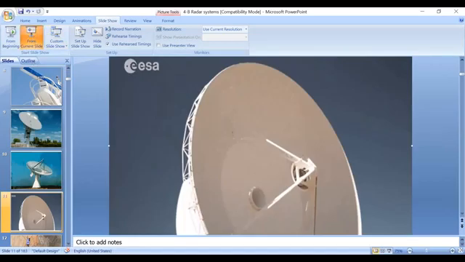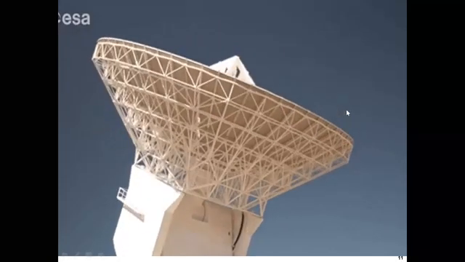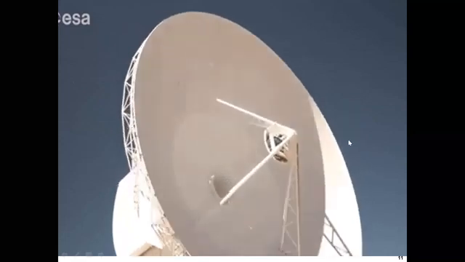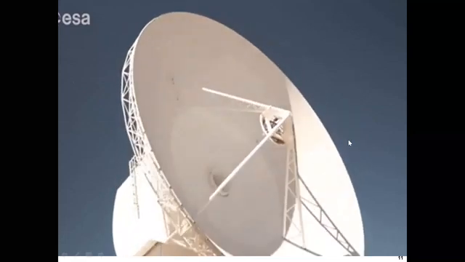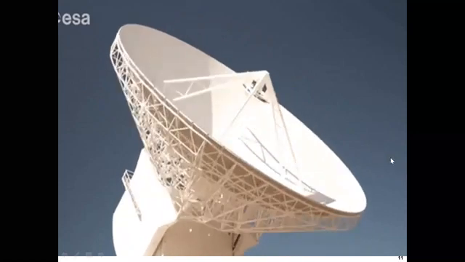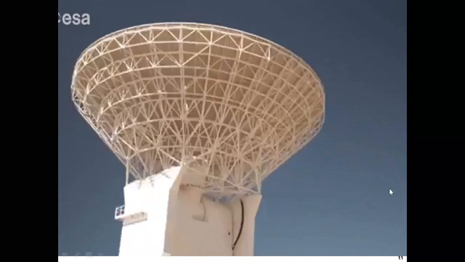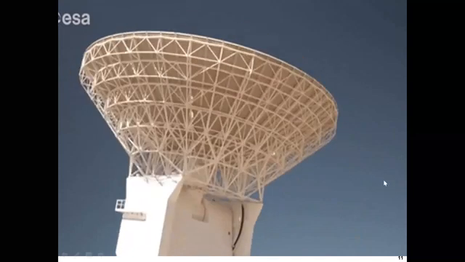See this one. This is a NASA TV related antenna system, a radar system. It shows how it captures signals from free space and how it transmits signals towards free space.